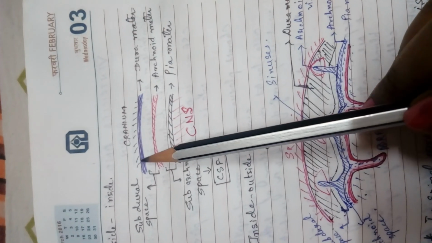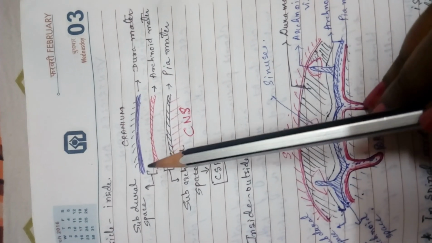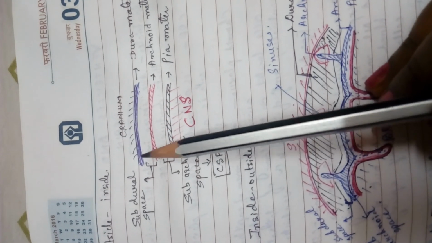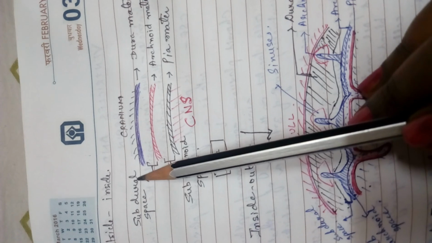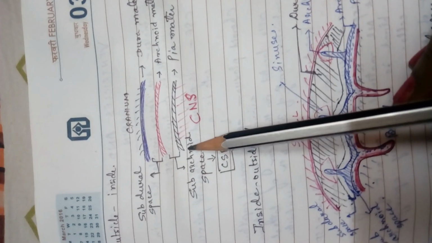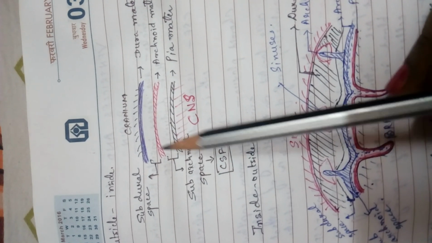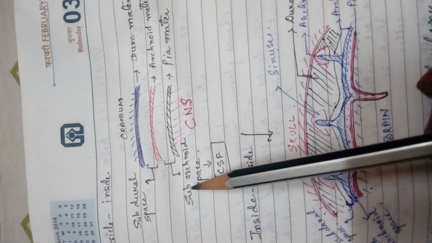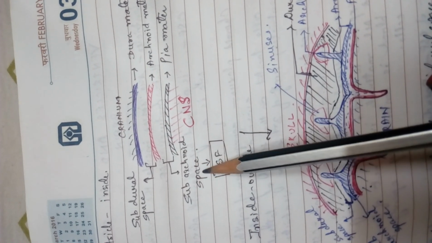Between the dura mater and the arachnoid, there is a space present here. This is called the subdural space. Then between the pia mater and the arachnoid, you again see a space, and this is called the subarachnoid space.